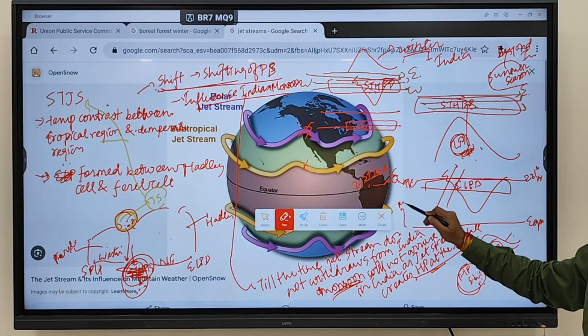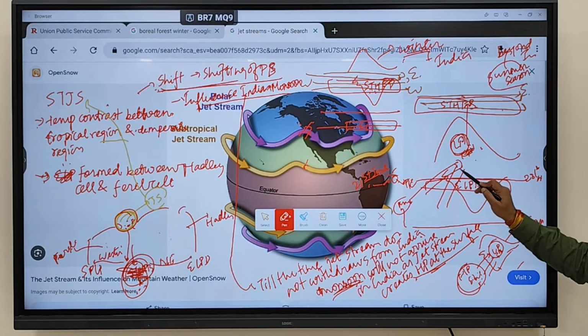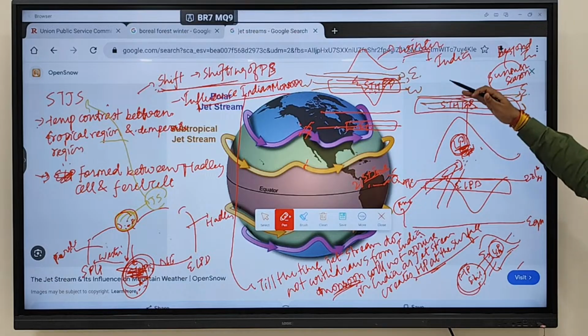So in May, the sun is somewhere here. In May, this region will receive a huge amount of sunlight. When this region receives a huge amount of sunlight, what will happen? Low pressure starts to create over here and the jet stream starts to withdraw from India. Clear? So that's why the jet stream generally withdraws in the month of May. Clear?